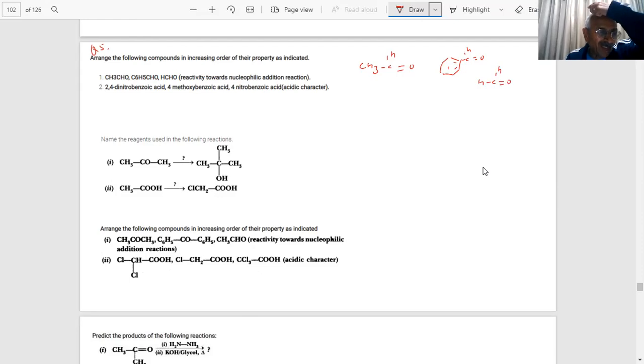And among aldehydes and ketones, least reactive will be carboxylic acids. Where is the carboxylic acid? I have not given any. Only CH3CHO, C6H5CHO, and HCHO. For all of these, the least will be C6H5CHO.